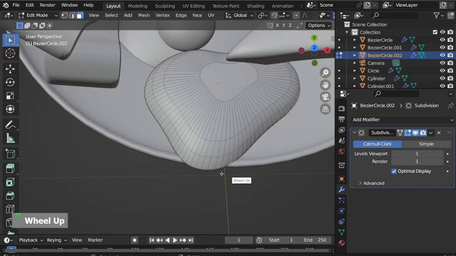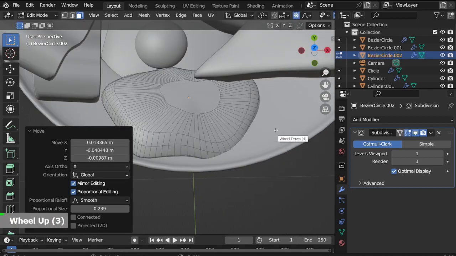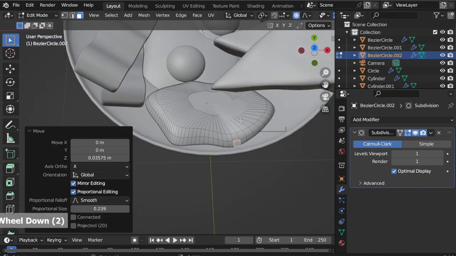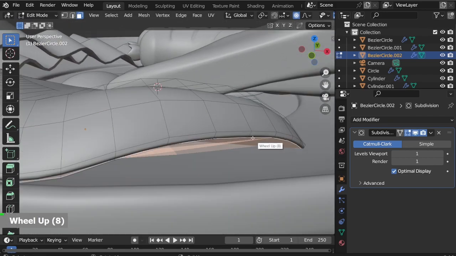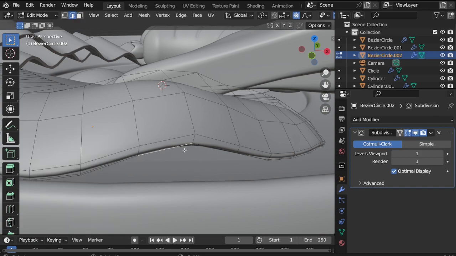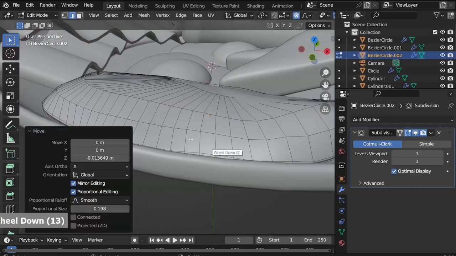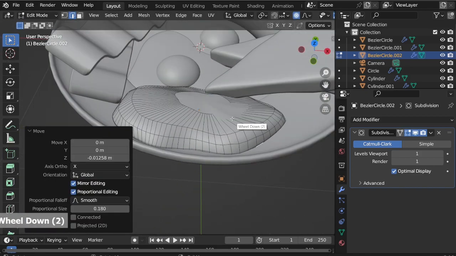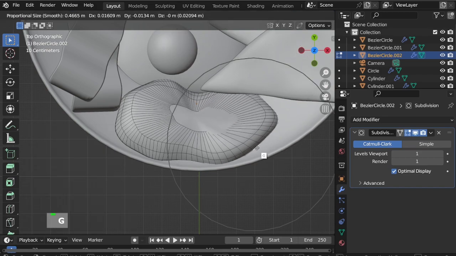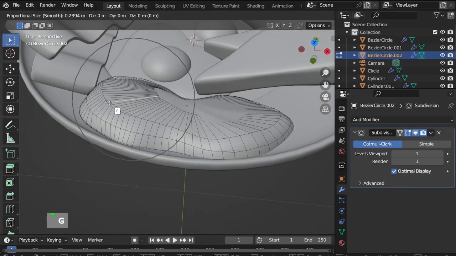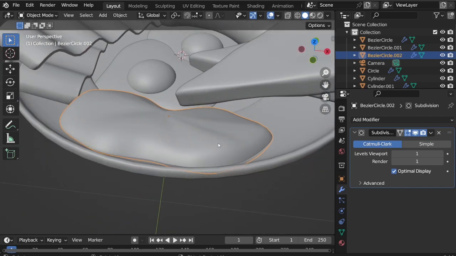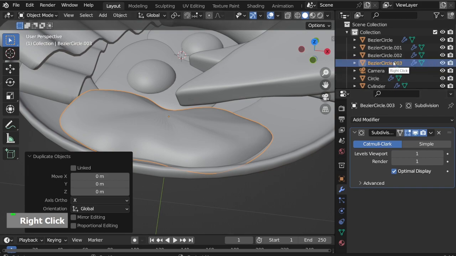Go to edit mode, turn on proportional editing, G to move around and shape it. Back to object mode, Shift D to duplicate, hide it first.